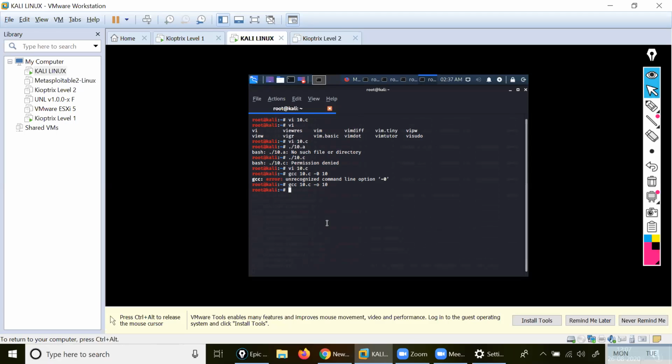I compiled it with the help of gcc. You should compile. Are you getting my point? Like you use the C programming, you need to execute this one. So how will we execute it? With the help of gcc. Understood now?